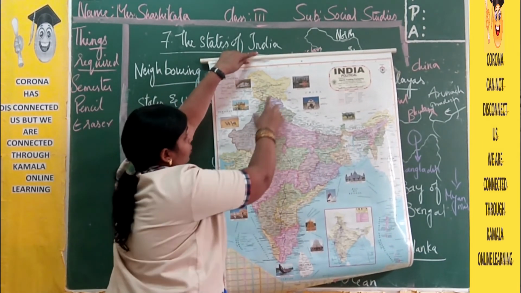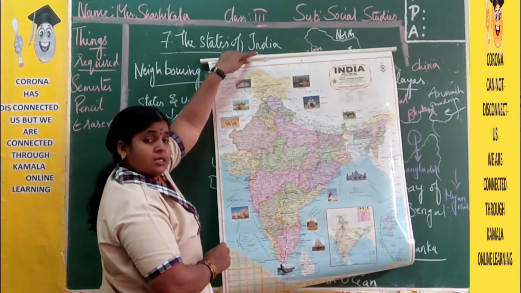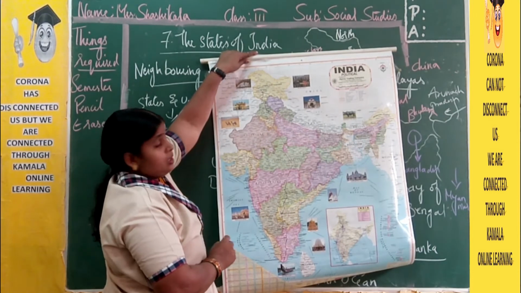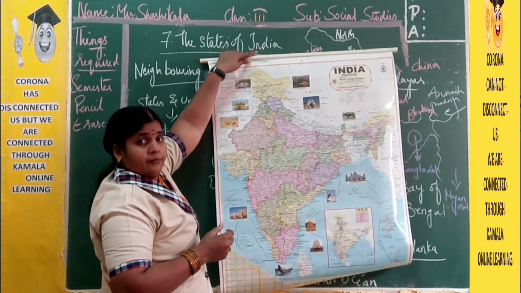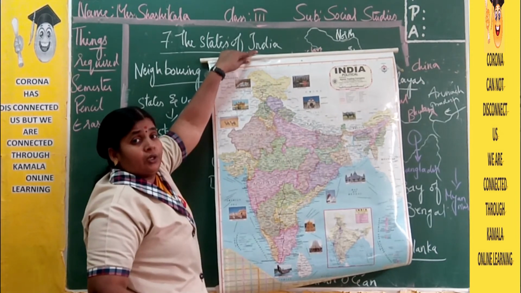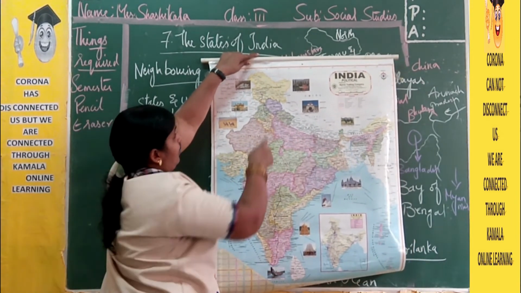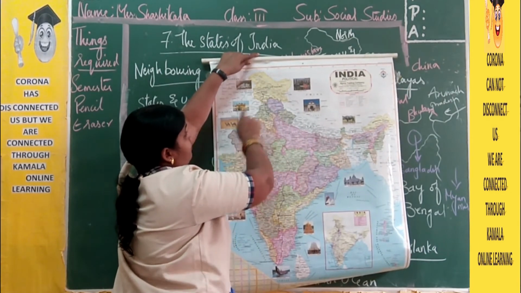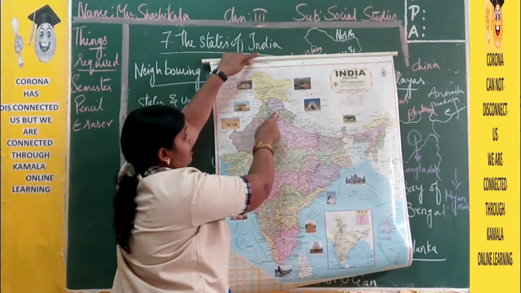So the whole country is divided into 29 states and 7 union territories. For every state we have a capital. It is very important for you to learn all the 29 states and capitals. Jammu and Kashmir, the capital is Srinagar. Himachal Pradesh, Shimla.